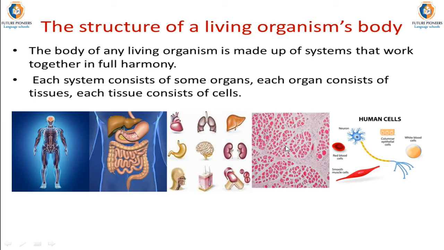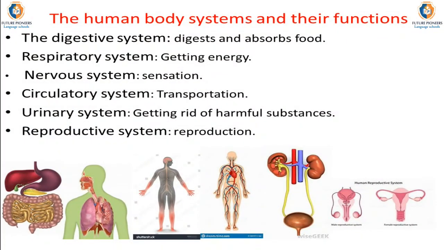The following picture represents tissue that consists of a group of cells that are working together, and the next figure represents many types of cells which are different in size, form, and functions also. The human body systems and their functions.